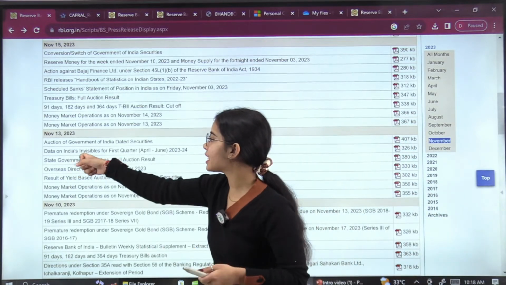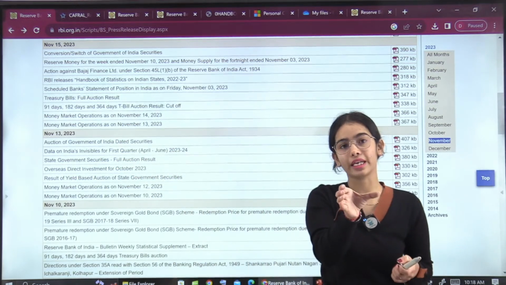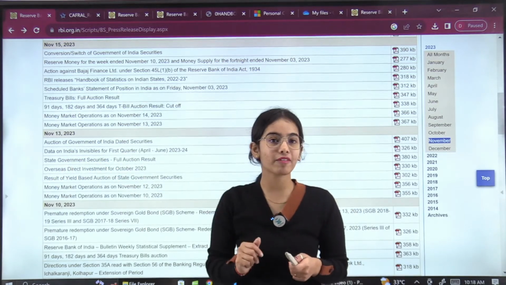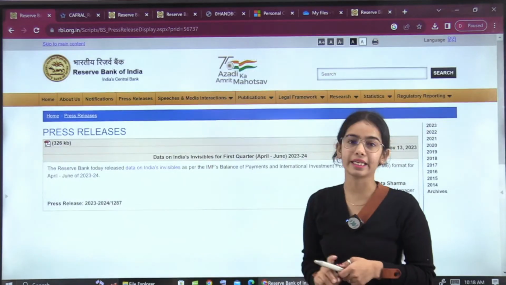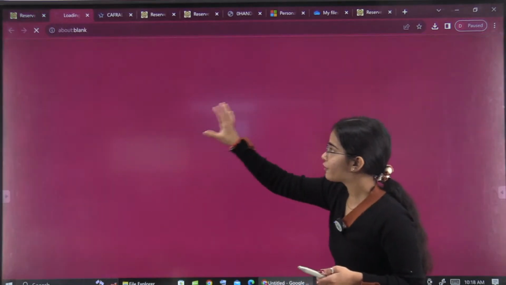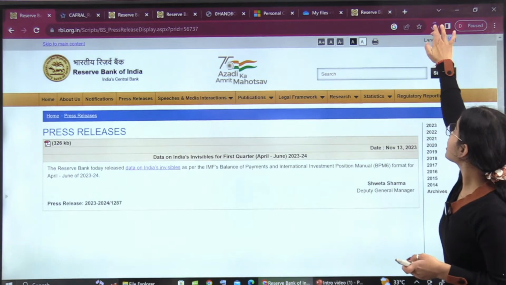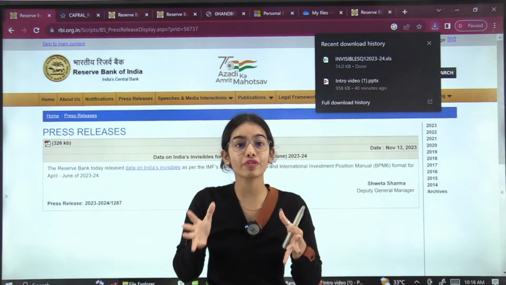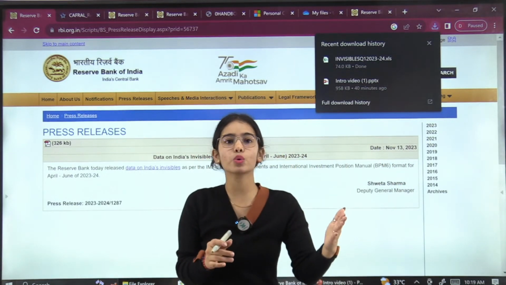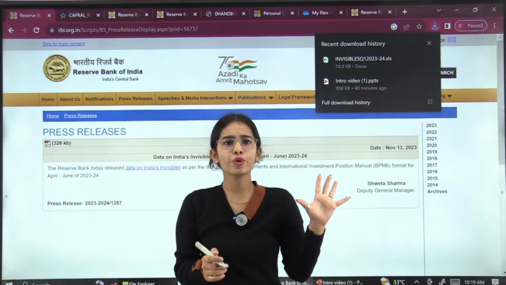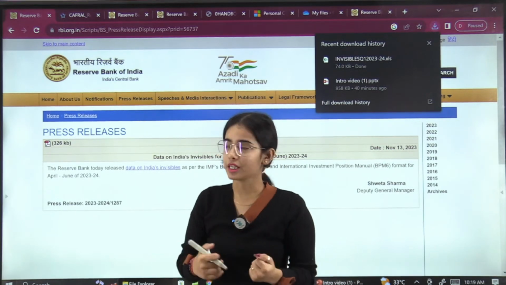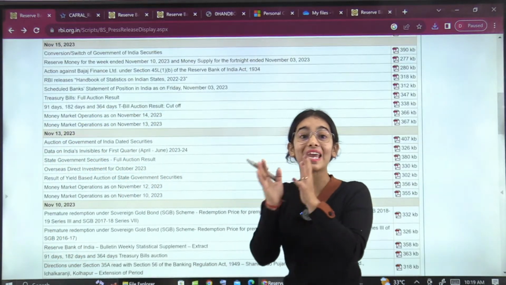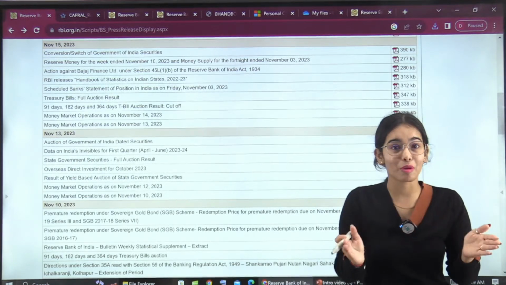Now, data on India's invisibles for the first quarter. It is the 3-month data. Now April to June. After June, July, August, September. So after 2-3 months, that data will be released. So why are you going through this data? If you go through this data, an Excel sheet will be downloaded. Now you do not have to go through the Excel sheet because there will be hundreds of data points there. So just by seeing the notification, you should be able to know that, okay, humanly it is not possible. So RBI is not going to give this kind of notification in the examination. I hope you understand the logic that if you are getting an Excel sheet, you cannot remember that, right?